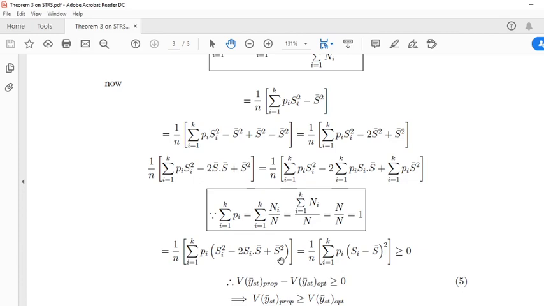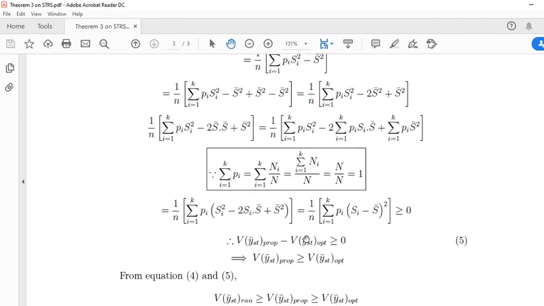Here Si square is A, S bar is B. A square minus 2AB plus B square, where A is Si and B is S bar. So we can write (Si minus S bar) whole square.